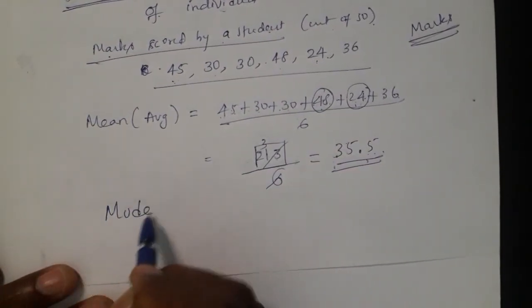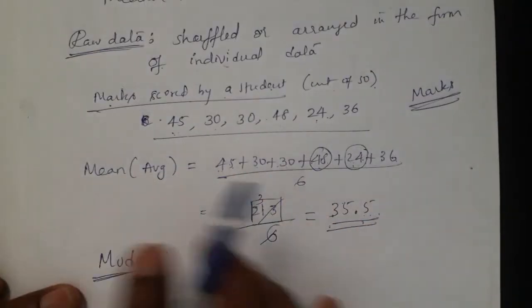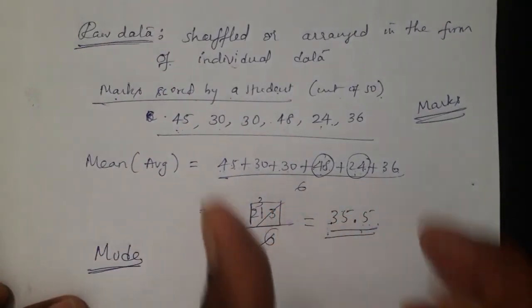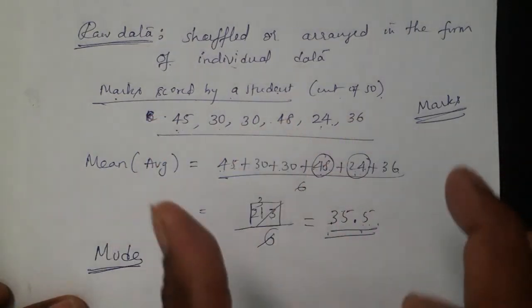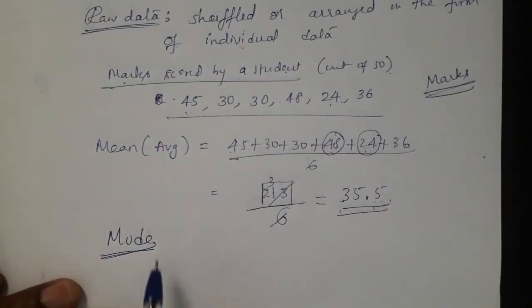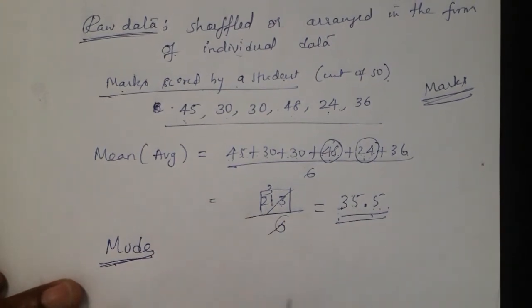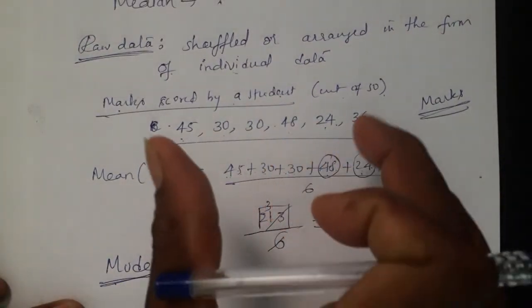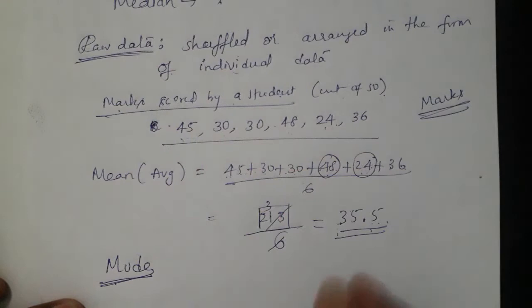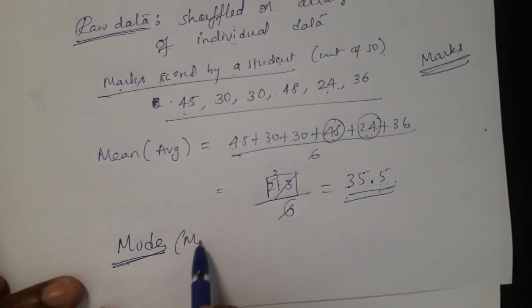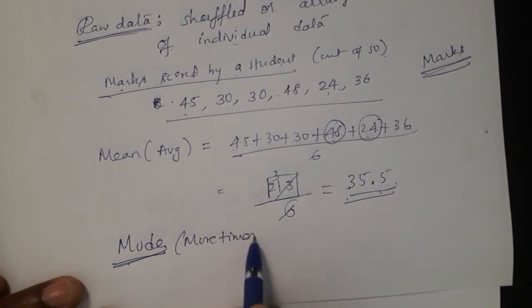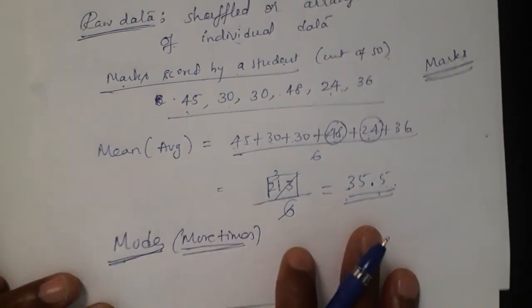Next question is mode. So for mean, what question do we frame? What is the average of these 6 marks? One is lowest, one is highest. What is the average? 35.5. Next, mode. What is the mode? Mode means, out of these 6 marks, which mark is repeated more times? Mode means more times.